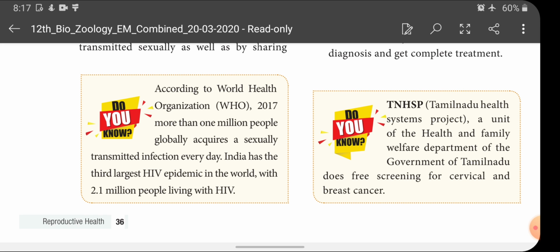And let's see this Do You Know paragraph. According to the World Health Organization, WHO, 2017, more than 1 million people globally acquire sexually transmitted infections every day. India has the third largest HIV epidemic in the world, with 2.1 million people living with HIV. Next, TNHSP, Tamil Nadu Health System Projects, a unit of the Health and Family Welfare Department of the Government of Tamil Nadu, does free screening for cervical and breast cancer.